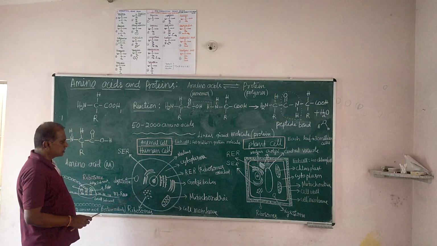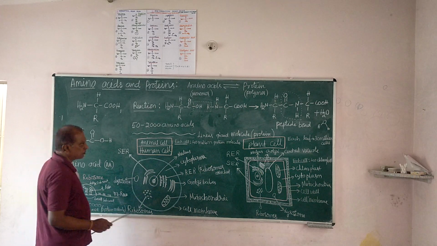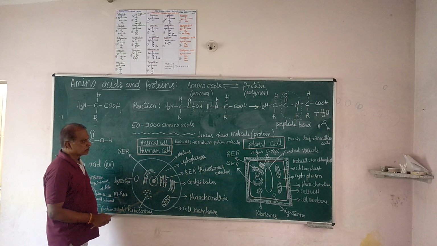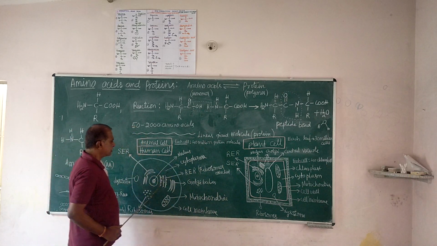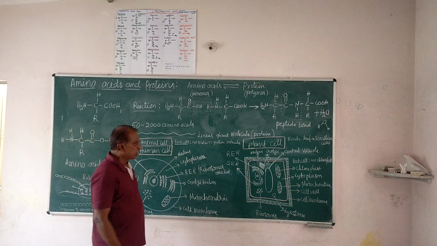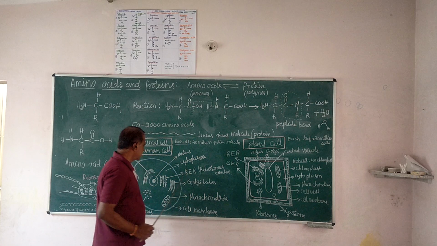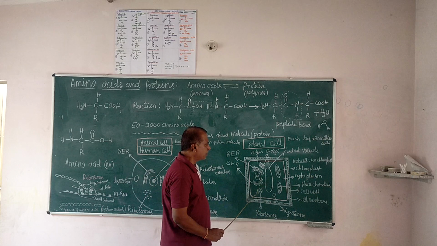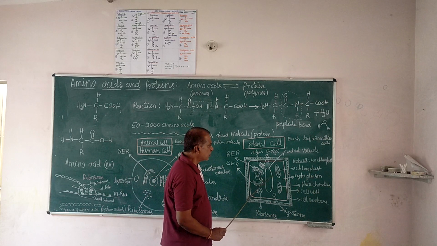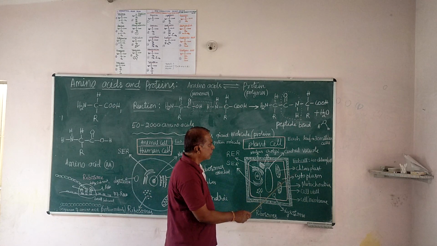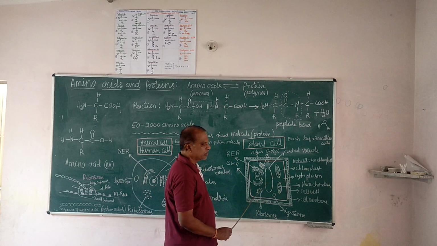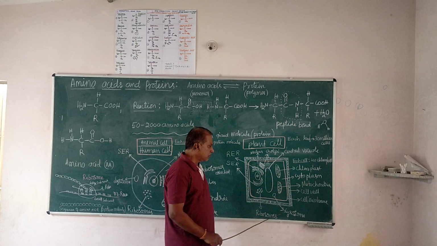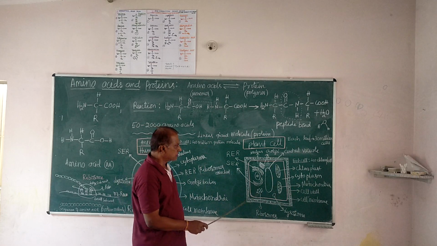Now, what is the difference between the animal cell and the plant cell? Here the cell membrane is not covered by a thick material like this. That is one difference. And here the chloroplast is present; in the animal cell there is no chloroplast. This is the very important chloroplast. Each cell contains about 40 chloroplasts. There are also many mitochondria, many Golgi bodies, and ribosomes like this.